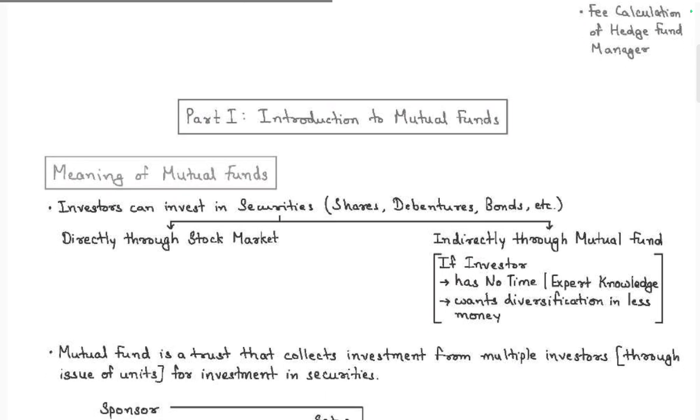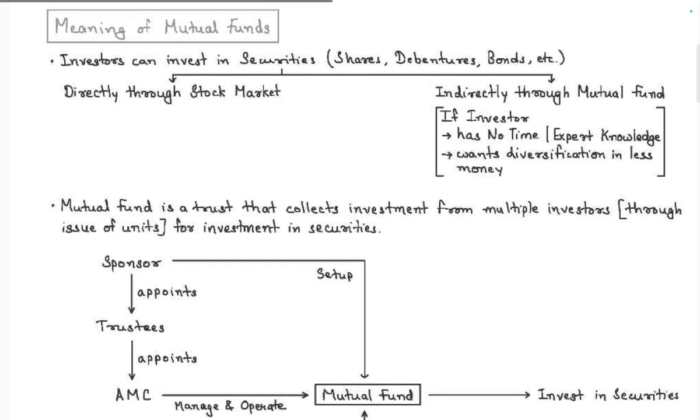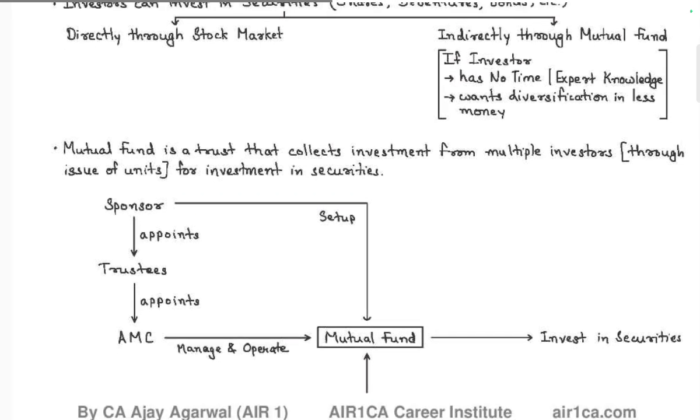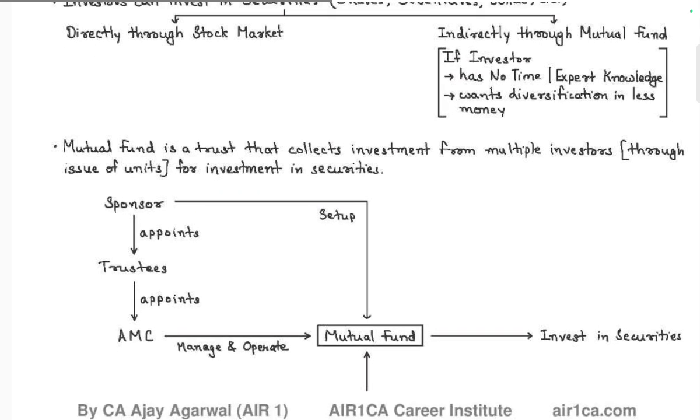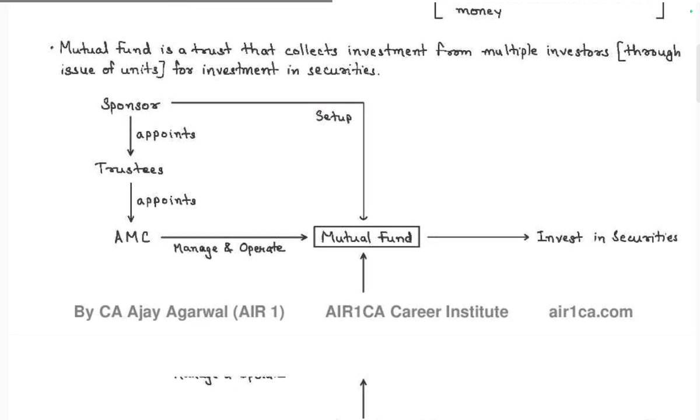So, introduction and meaning of mutual funds. An investor can invest in securities, shares, debentures, bonds directly through the stock market, or indirectly when the investor has no time or expert knowledge and wants to diversify the money. For mutual funds, a trust collects the investment from multiple investors through the issue of units for investment in securities.